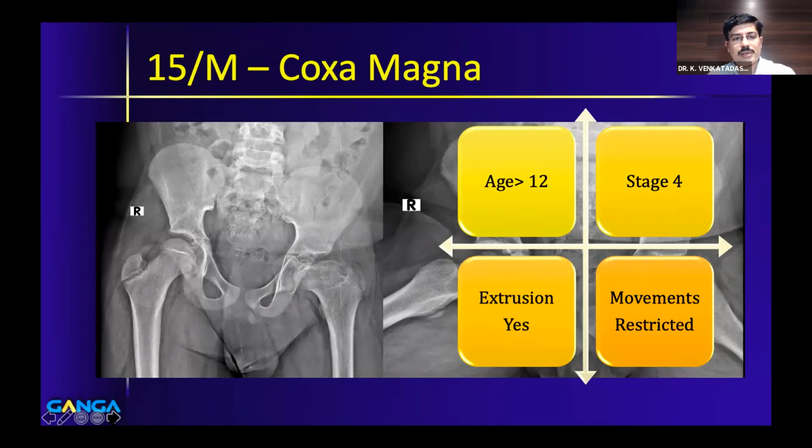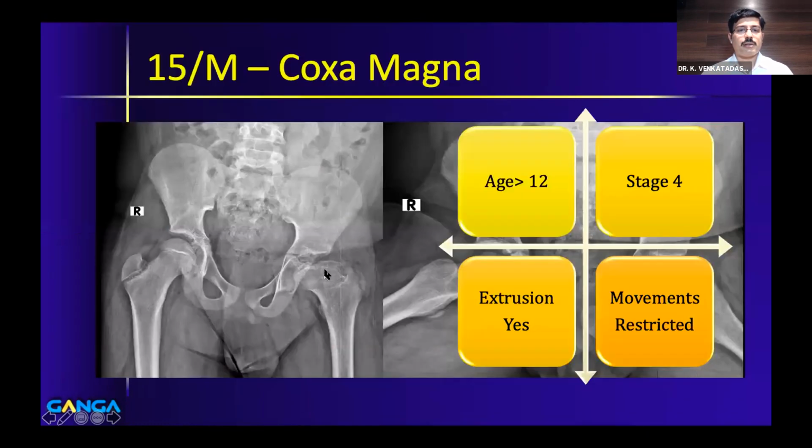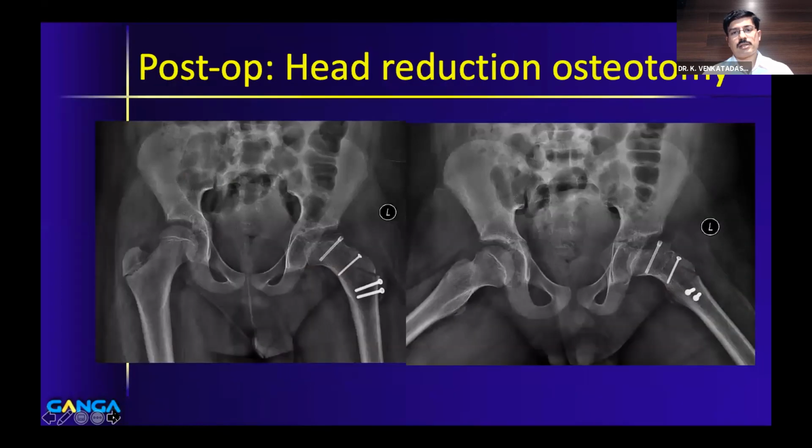So this is again an indication to do a corrective intervention, or what was previously called salvage surgeries. In this particular patient, what we did was called a head reduction osteotomy through a surgical dislocation approach. For head reduction, you need to know that the central part of the head should be necrotic and the other two sides have good cartilage. So you remove the necrotic part; you can see on the X-ray this part does not have good cartilage. So essentially we removed this part of the head and decreased the size of the head. So it's called head reduction osteotomy, and then you fix it with screws.